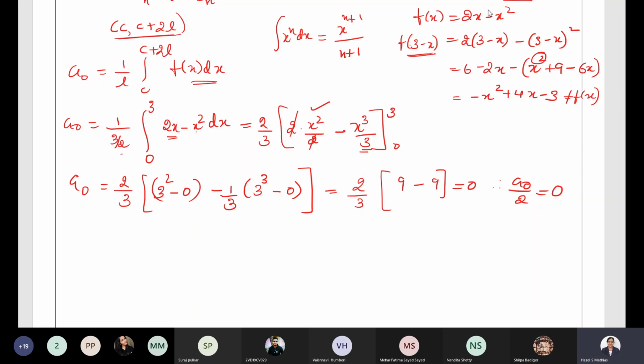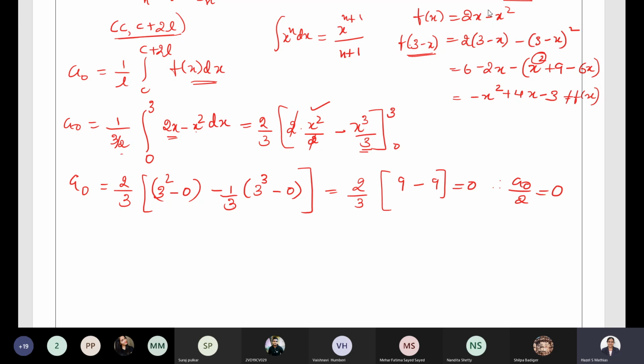See, the function is neither even nor odd. It doesn't mean that a naught should not be 0. It may be 0. In some cases it will happen to be 0. So do not have the confusion that if the function is neither even nor odd, a naught should not be 0. There is no condition like that. But if the function is odd, then a naught and an both will be 0.